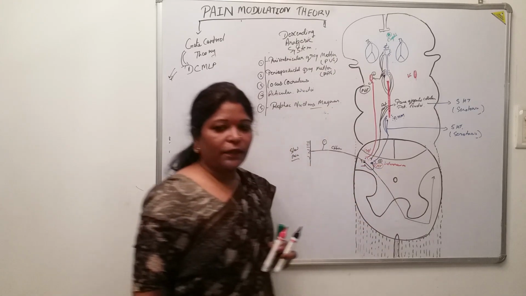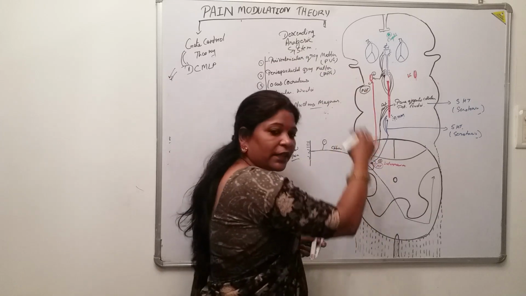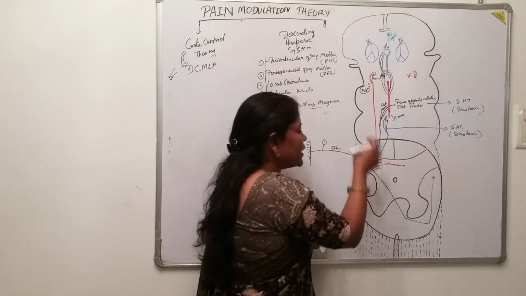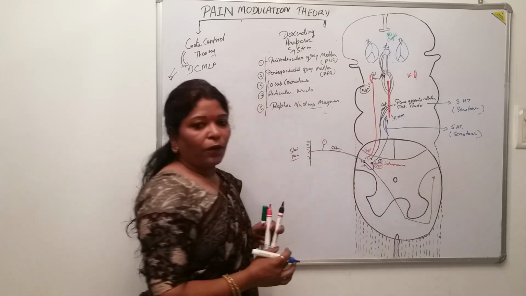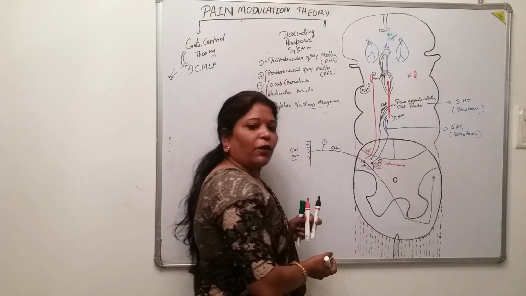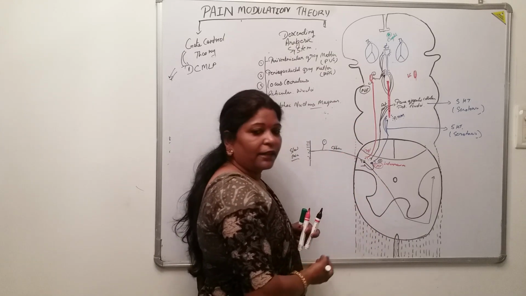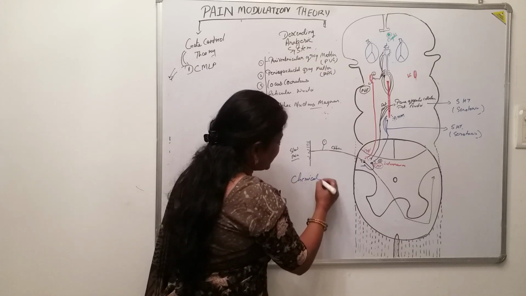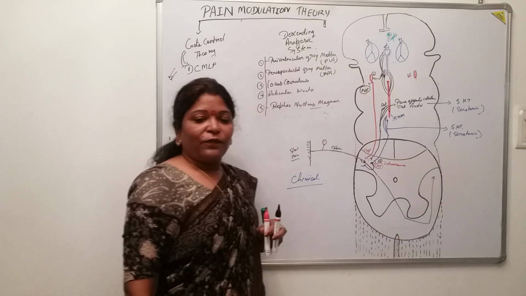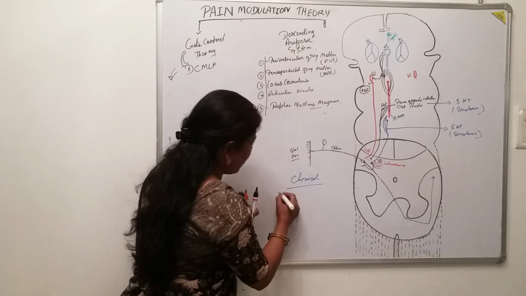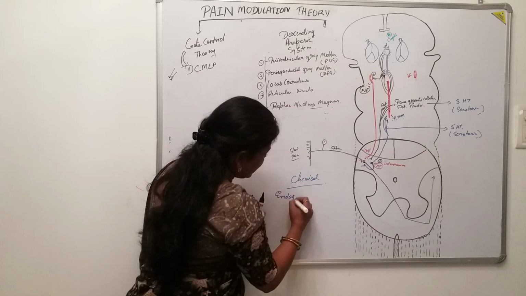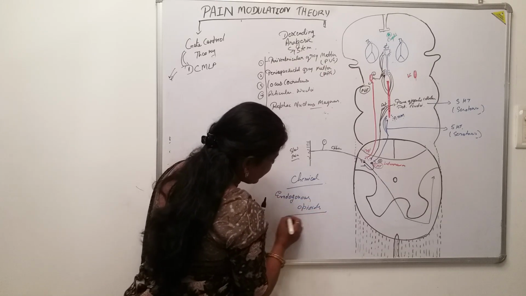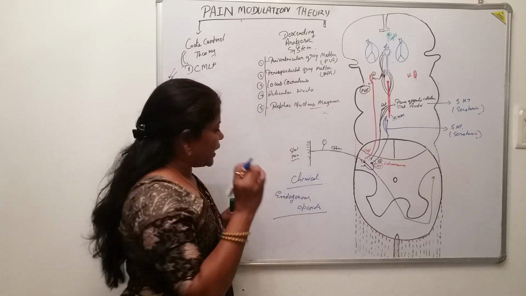Again the point is here. Of course, these descending fibers are releasing the chemicals in the posterior gray horn. They are synapsing with the interneuron, and that interneuron in turn, what is it secreting? It is secreting a very important chemical, which is known as the endogenous opioids. Now what are those endogenous opioids?